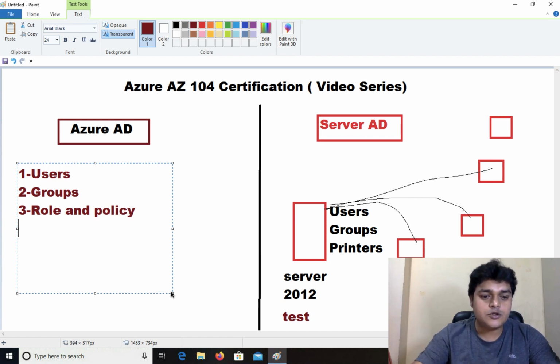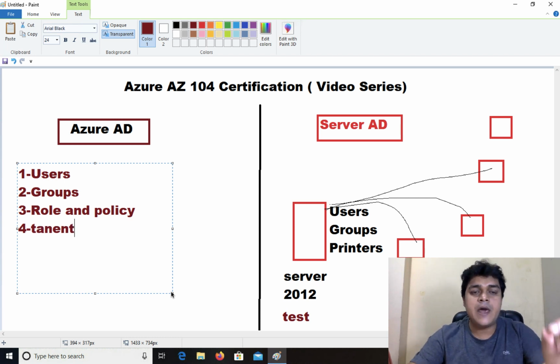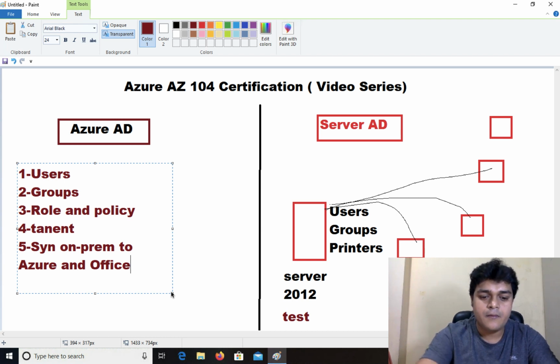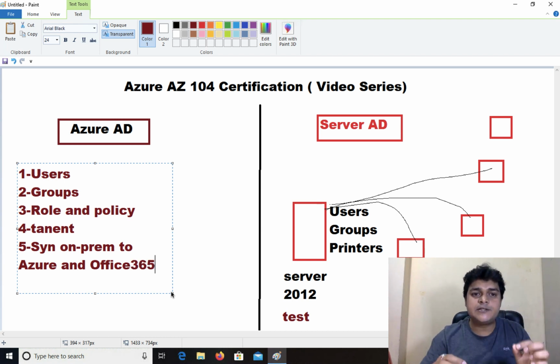You can also provide the tenant, and you can sync your on-prem users, not only to Azure but to Office 365 as well. So this is the agenda that you need to configure your Azure Active Directory.